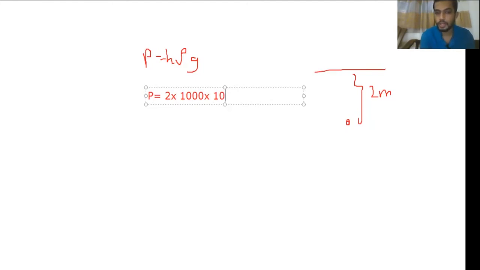So 2 into 1000 is 2000, 2000 into 10, the answer will be 20,000 Nm^-2. So you get the answer as Nm^-2, that means Newton per square meter, right? Then we'll move on to the next question.